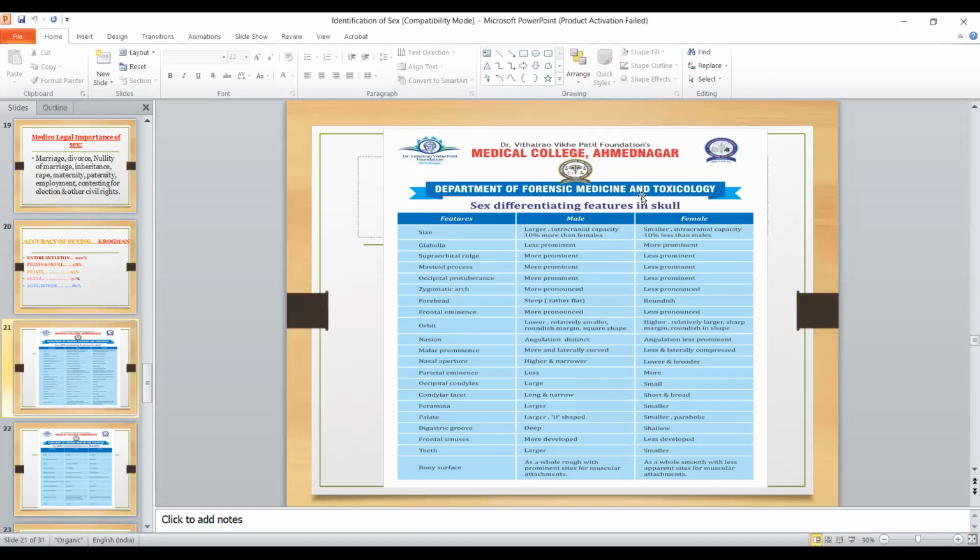And when you come to the college, I will again show you practically the male skull and female skull, then you will understand better. But for theoretical purposes, as it's a theory class, you can understand this.